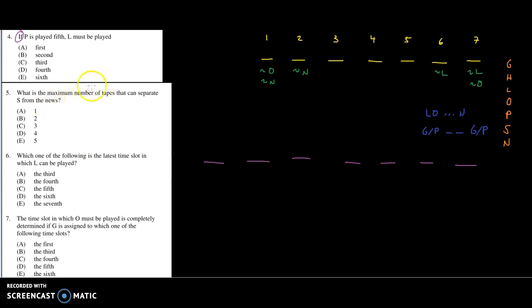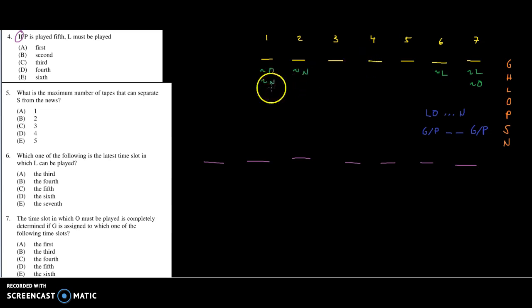What is the maximum number of tapes that can separate S from the news? All right, well, let's look at this for a minute. It's similar to, I think, question 3. But we're looking for the maximum. They give us a list. And generally speaking, you want to think about, let's try the biggest one that we can do and then see if that creates a contradiction. But where can we put the news, right? Because remember, S can go anywhere. There are no restrictions on S.